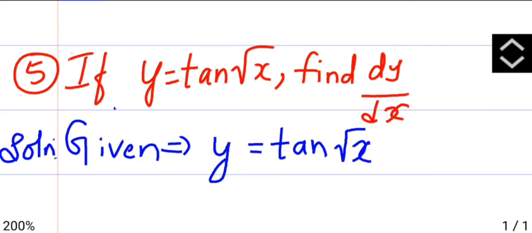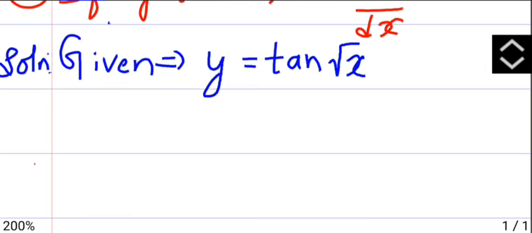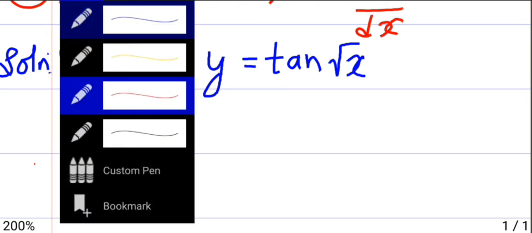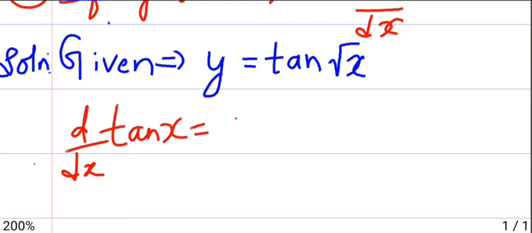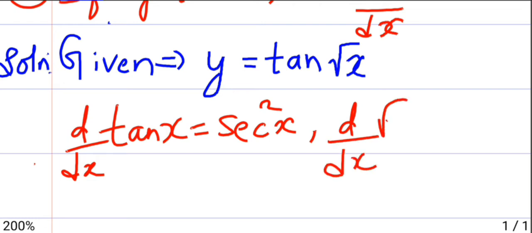Next, question number 5. If y is equal to tan inverse of root x, find dy by dx. Y is tan inverse of root x. What is the differentiation of tan inverse? Here we will be using chain rule. Tan inverse x differentiation is 1 by 1 plus x square, and differentiation of root x is 1 by 2 root x.